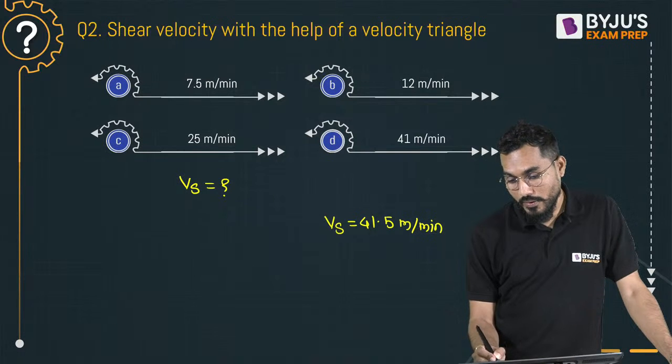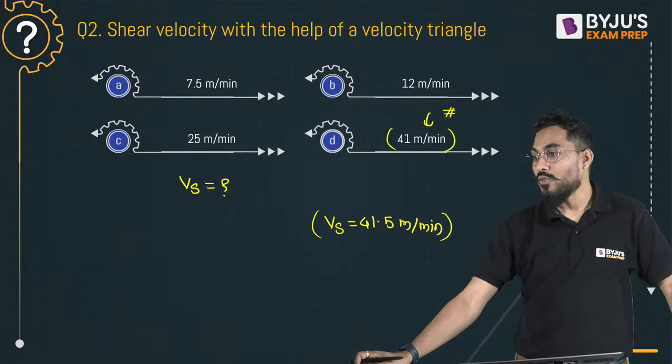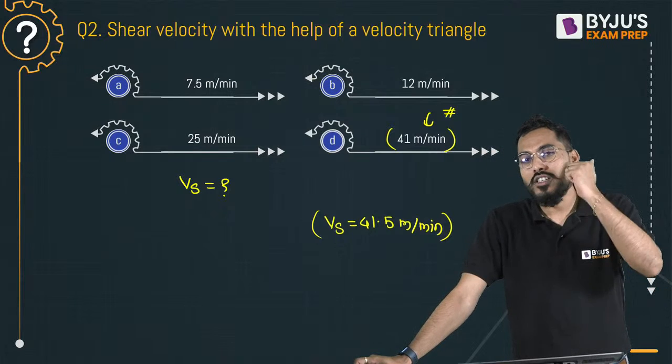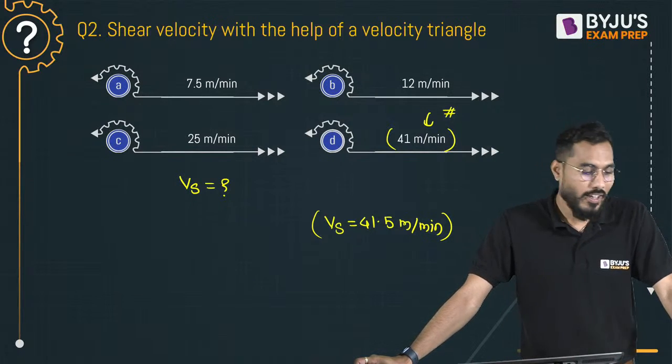Meter per minute. Don't forget the units. Units are very important in life, right? 41.5, 41.49. Absolutely correct, Kiran. Delhi D is spot on. Spot on answer. Is it okay? Yes, superb.